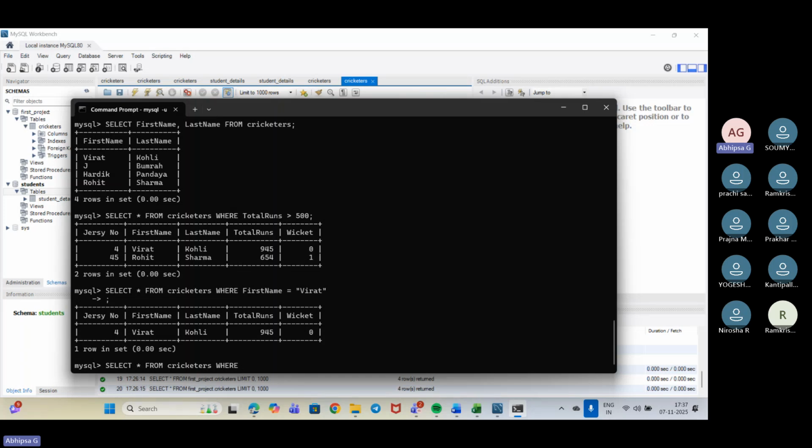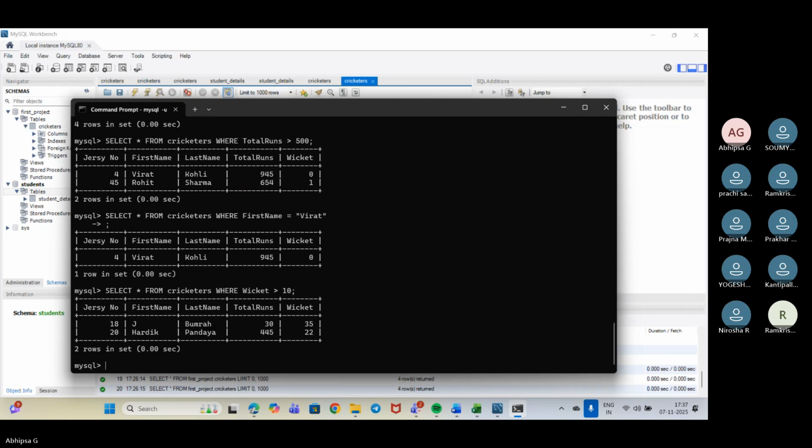Wicket should be greater than 10. So we have got these values for Bumrah and Hardik Pandya, with wicket counts of 35 and 22, along with all of the details.